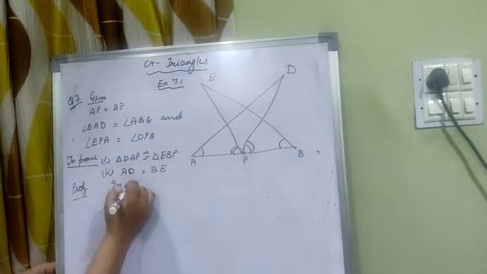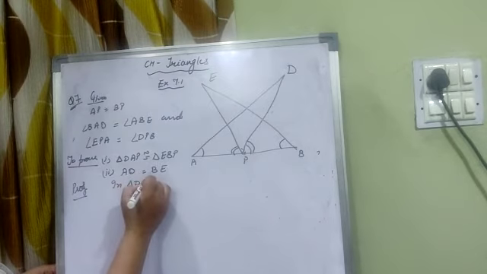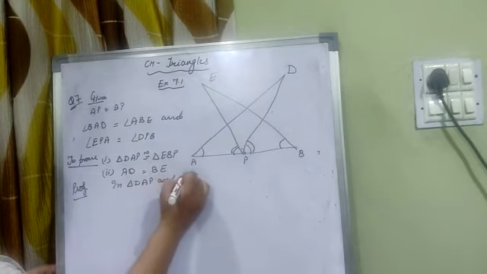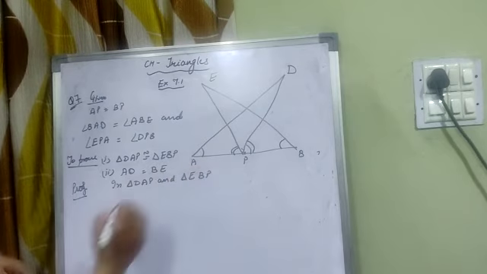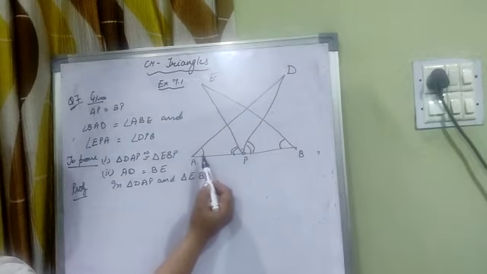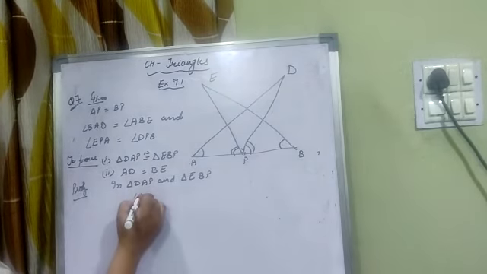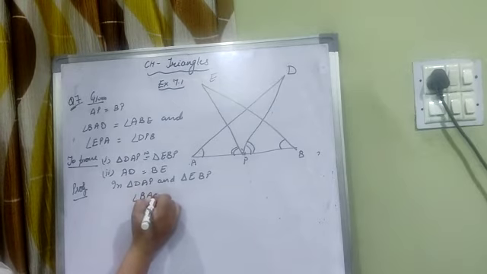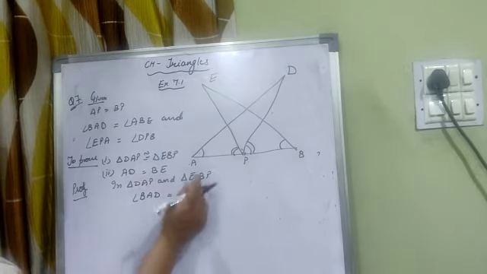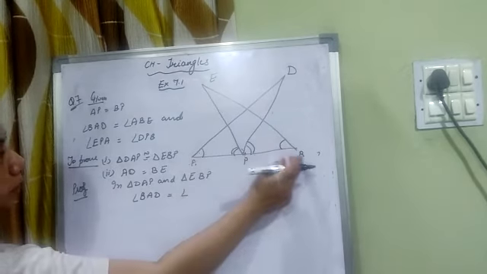So we will write the names of triangle first. Okay, before that, we write triangle DAP and triangle EBP. The first condition is triangle DAP. Here first condition is angle A. A means BAD is equal to angle ABE, or we can write PBE.